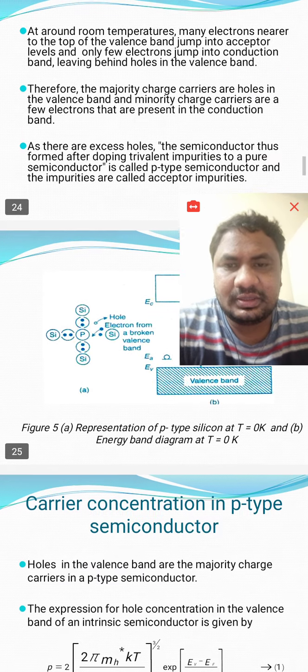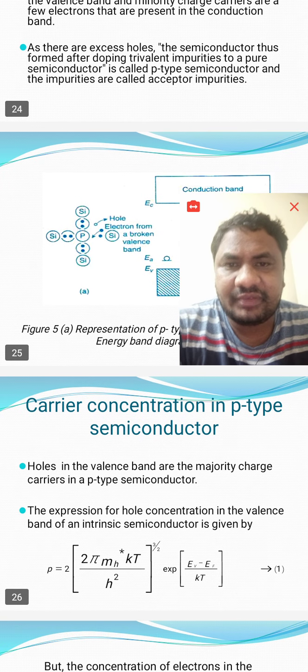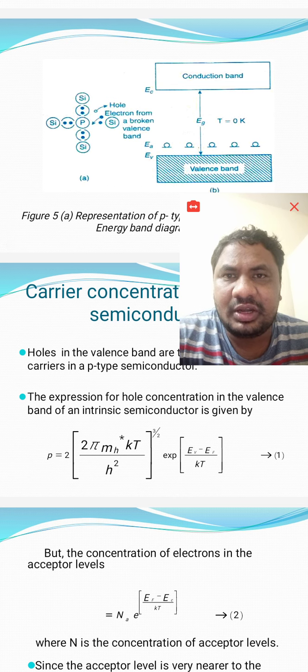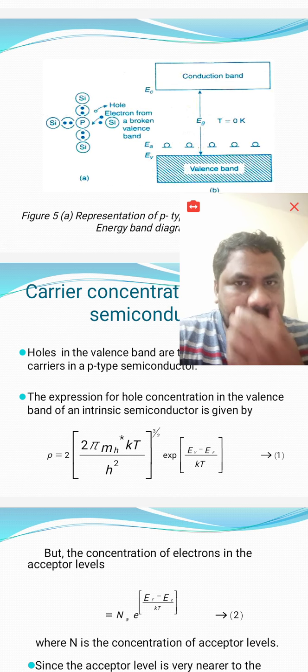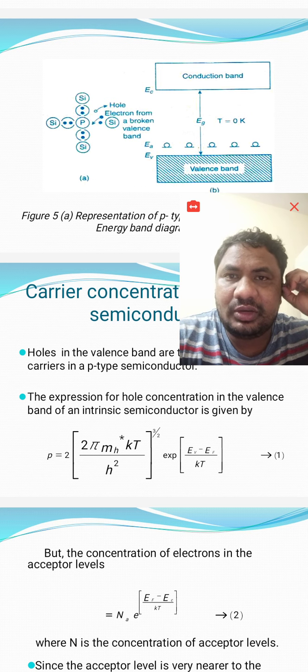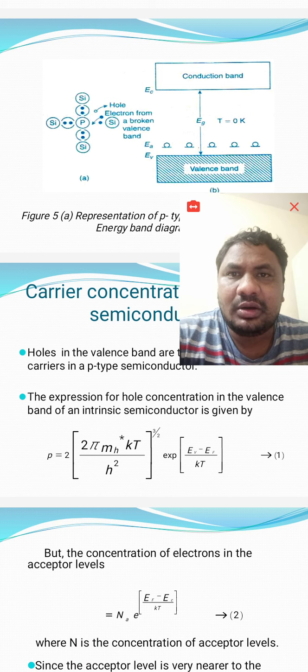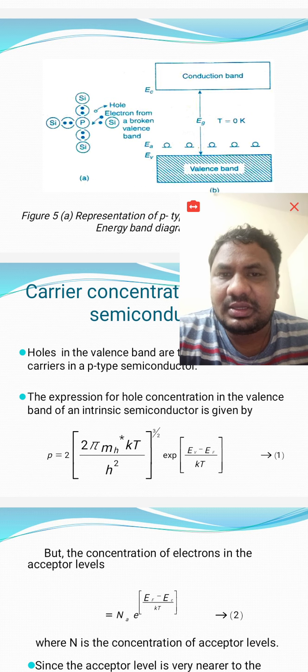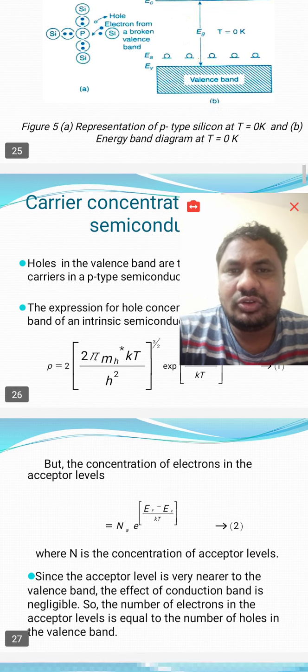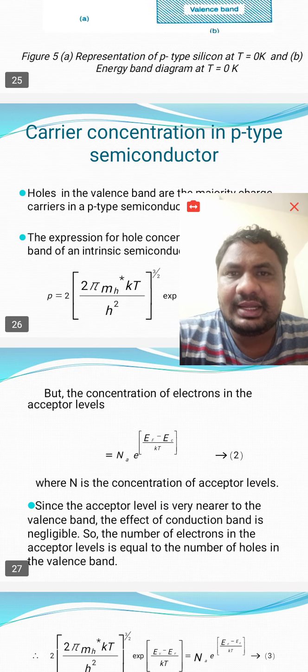In this particular diagram, in figure 5a, we have a trivalent atom at the center position. With its surroundings there are 4 silicon atoms, but here it makes 3 covalent bonds with its surrounding atoms, top, bottom, left side, right side, and a missing electron is there. Whenever a bond breaks in the crystal, that electron comes and occupies here. So here we can calculate the carrier concentration.